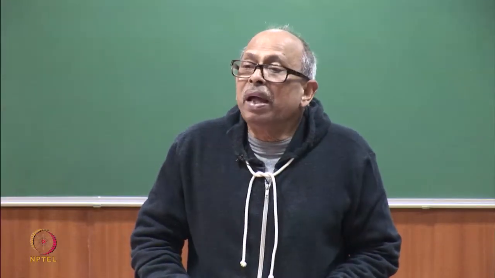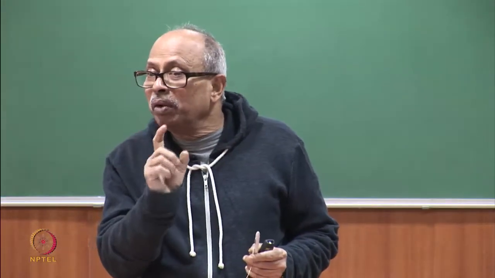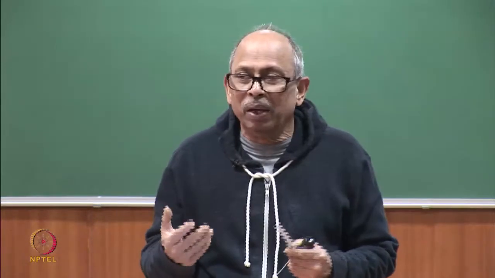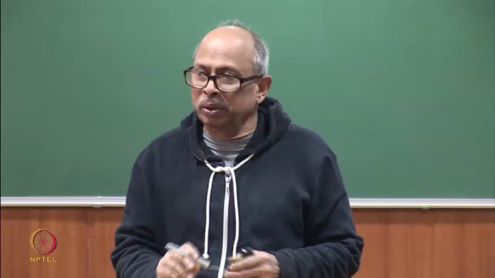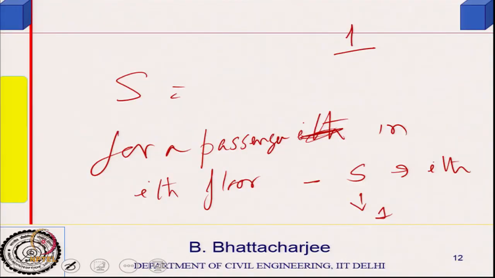So, first thing is I want to find out the probability of finding, because I am looking at expected value, the mean value, the probable number of stops. So, supposing I have got a person out of Q persons in some floor, then the probability of finding one person in a floor is 1 by Q.